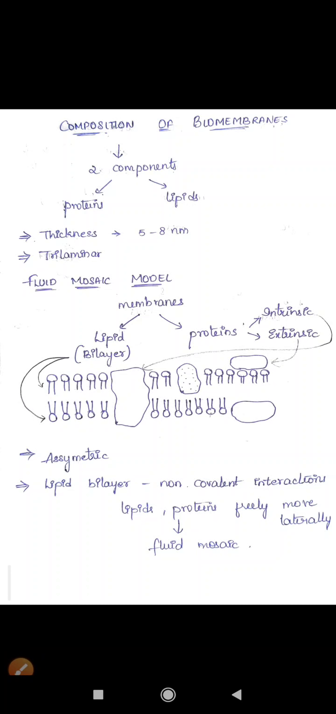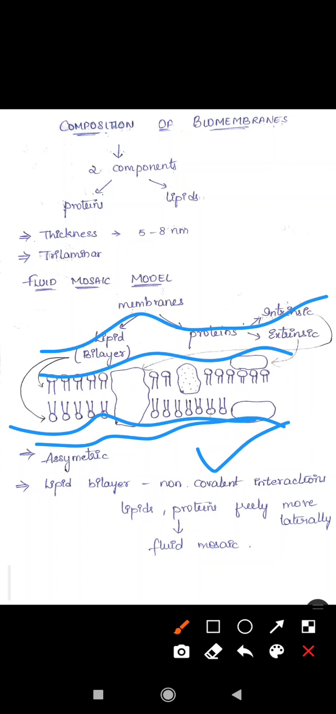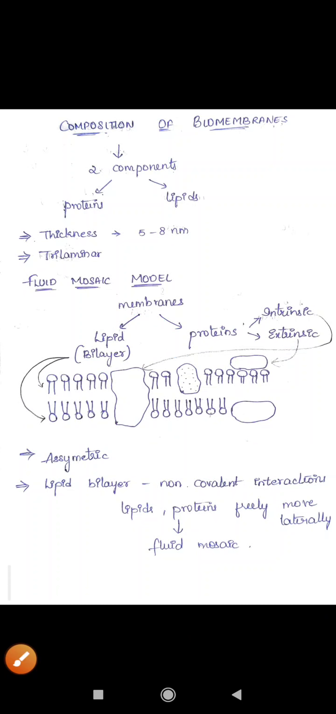These proteins and phospholipids are present together with the help of non-covalent interactions, meaning there is no covalent bond between them. These lipids and proteins freely move laterally. This movement resembles a fluid mosaic, so this was considered the fluid mosaic model. To understand the structure or composition of biomembranes, this model became successful, and it was proposed by the scientists Singer and Nicholson in the year 1972.